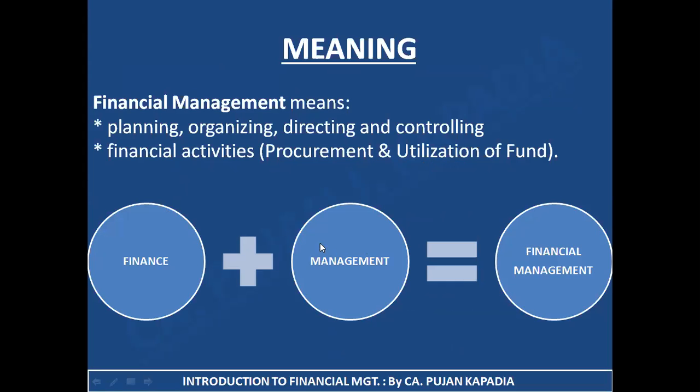What is management? As we have studied in our 12th standard, it is planning, organizing, directing, and controlling. So I need to merge both these words. Then I could say, what is financial management? It is regarding planning, organizing, directing, and controlling of procurement and utilization of funds. So whenever I am doing any activity with regards to procurement of funds and utilization of funds, it is under the purview of financial management.